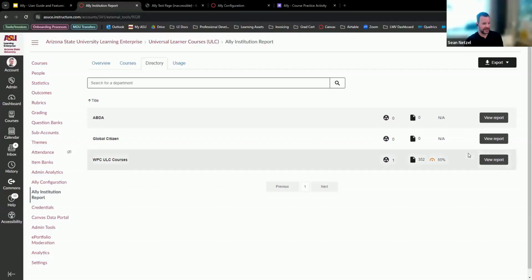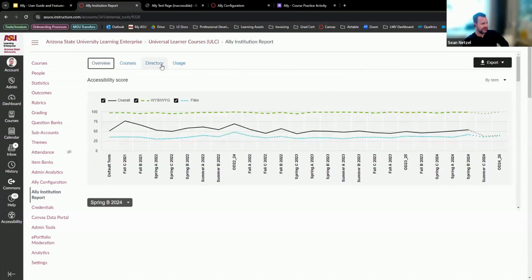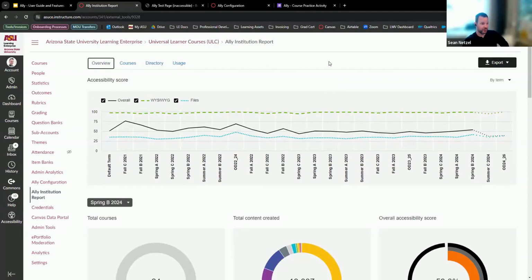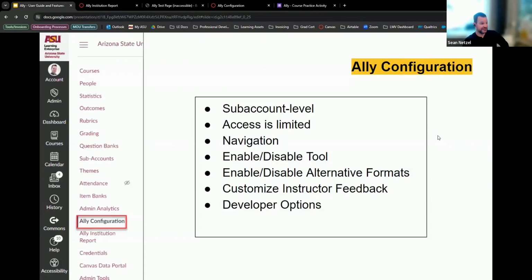So with this other part, the last thing I was going to show you on the institutional reports right here is you can even see it on a department level. We don't really use department level aspects for our courses for the most part. Most of our courses are just universal learner courses. But if you did, you could see we do have a couple different ones. We don't really designate these, but if you do in your courses, when you make a course and put it in a department to group them together, you can have a report just for this group of courses. But yeah, super useful. This is what I definitely recommend if you're that data analyst person or you're that person who wants to see the usage and how your learners are using it essentially.